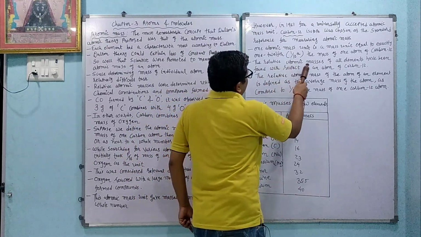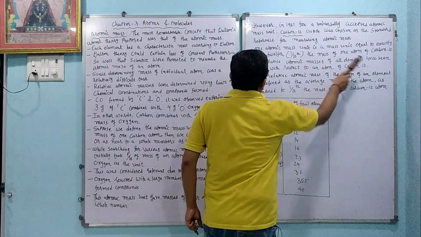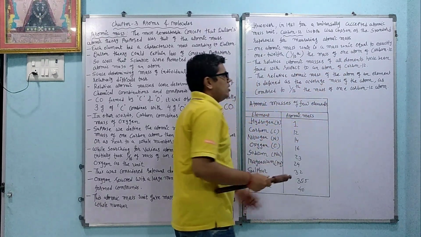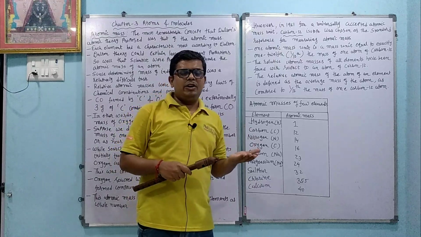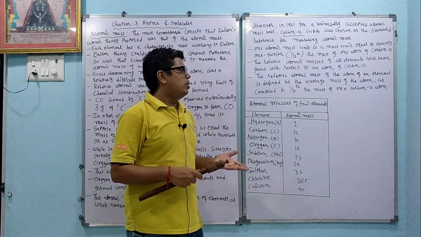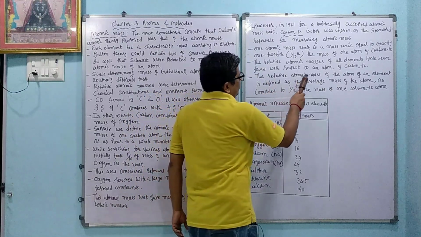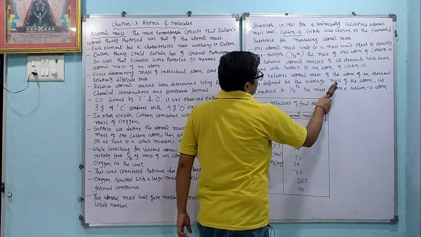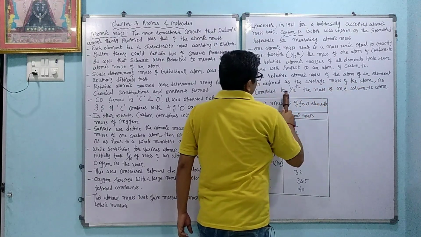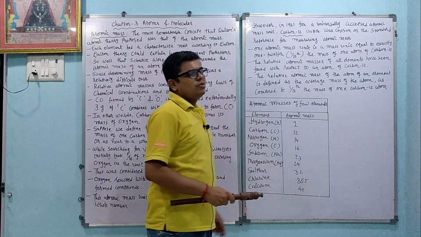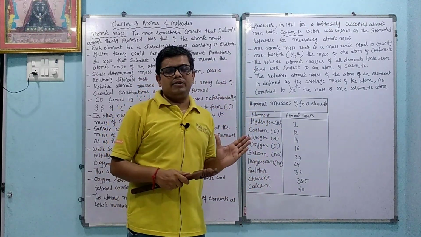The relative atomic masses of all elements have been found with respect to an atom of carbon-12. So by using carbon-12, we can find out the atomic mass of other elements or atoms. The relative atomic mass of an atom of an element is defined as the average mass of the atom as compared to 1/12 the mass of one carbon-12 atom. Okay, so we can also take the average mass of the atom.